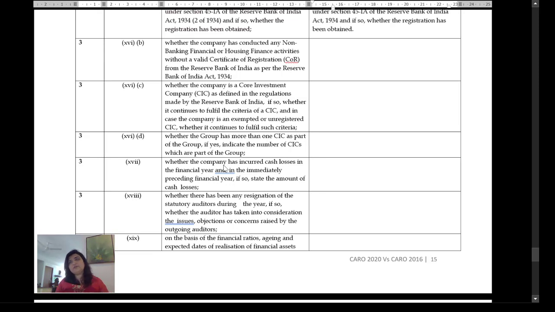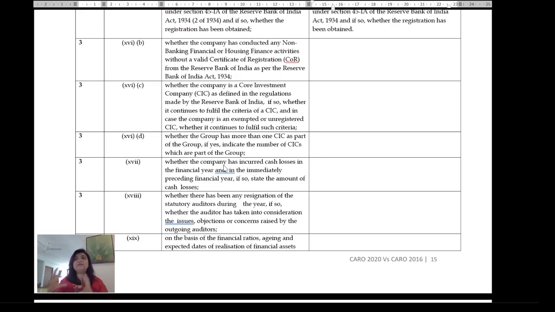Of course, I'm also yet to study this a little more, but I do see some very broad and important themes emerging out of this CARO. One is financial institution defaults. That's emerging as a major theme. Two is loans, advances, guarantees, security, and the losses that could befall companies as a result of that. Third is actually companies entering into the NBFC domain without valid authorizations.